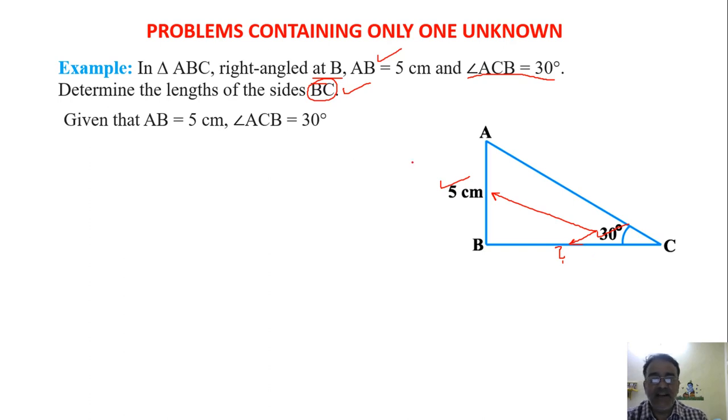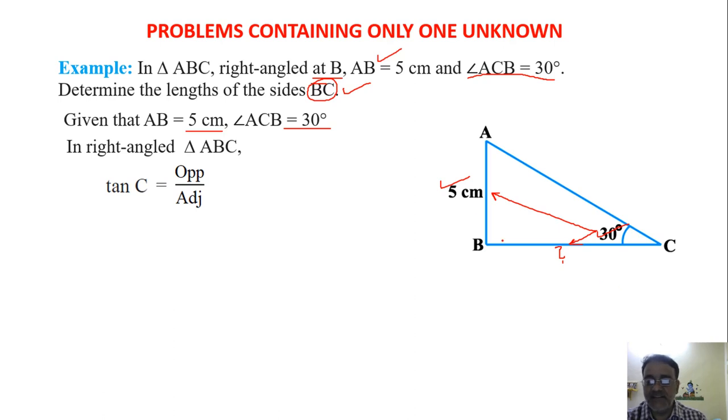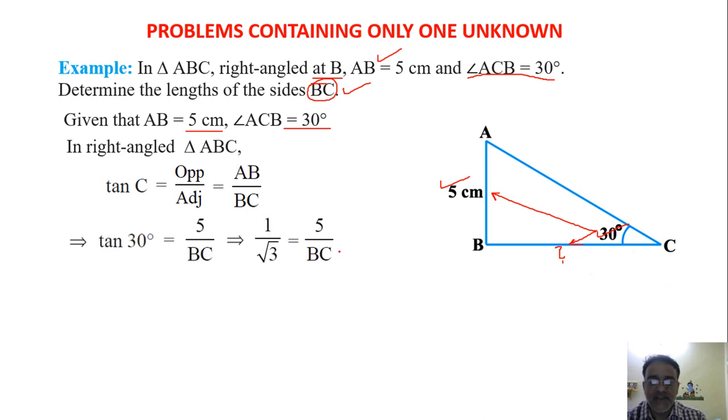So given that AB is equal to 5 centimeter and angle ACB is equal to 30 degree. So in right angle triangle ABC, tan C is equal to opposite by adjacent, that is AB upon BC, and C is 30 degree. What is tan 30 degree? 1 by root 3. Very good. So 1 upon root 3 is equal to 5 upon BC. If you cross multiply, we'll get BC is equal to 5 root 3 centimeter. Okay, so this is the first example.